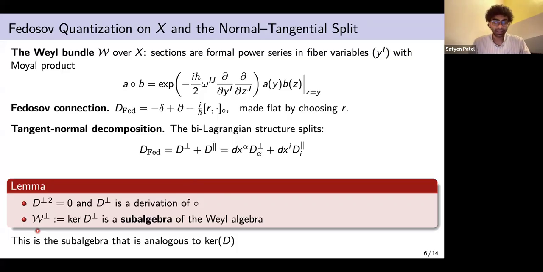What this means is that its kernel, the Weil bundle W perpendicular, is a subalgebra of the Weil algebra. So this subalgebra is going to be analogous to the kernel of D, because the kernel of D was in bijection with functions on M. So this also would be a bijection with the Weil bundle on M.